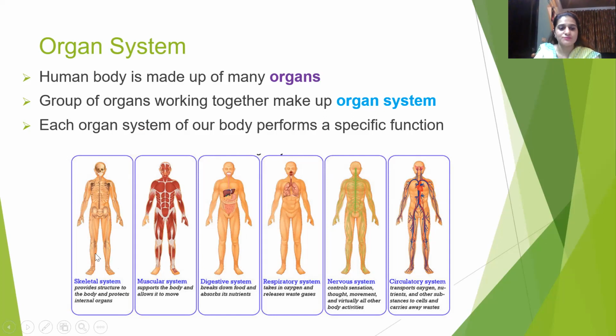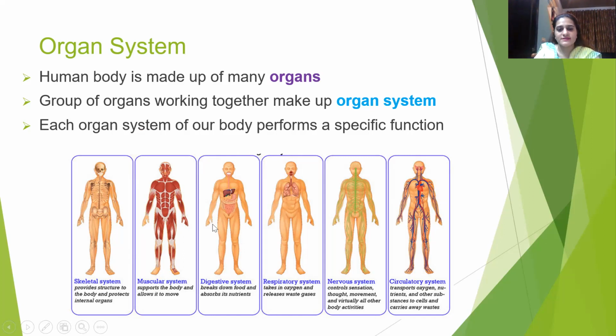The skeletal system provides structure to the body and protects the internal organs. So you know that we have a rib cage in our chest which protects vital organs, the heart and lungs, and our skull protects our brain. It also provides shape and posture to our body. So the next system is the muscular system. The muscular system also helps to support the body and it allows our body to move.